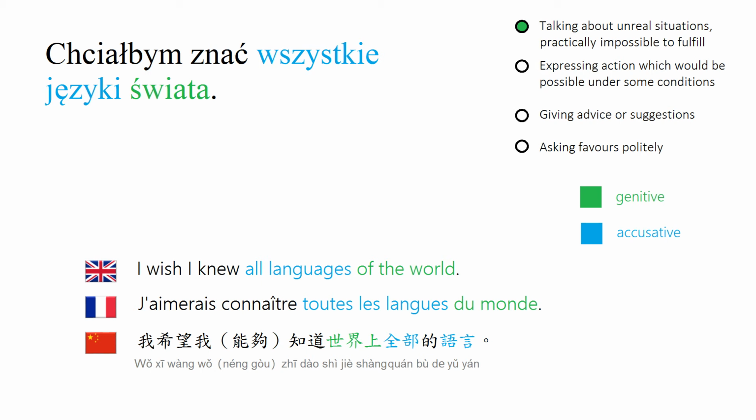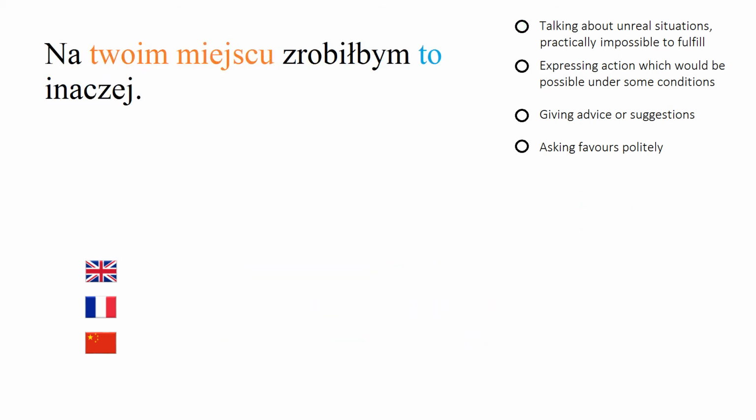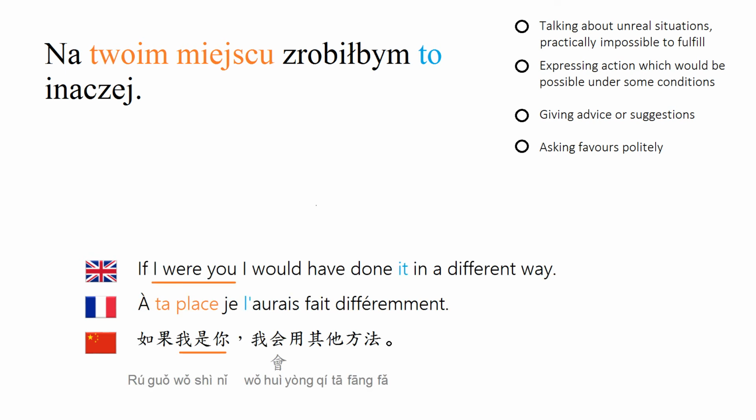Now we will use it to give an advice or suggestion. Na twoim miejscu zrobiłbym to inaczej. If I were you, I would have done it in a different way. Na twoim miejscu is a phrase that we use often to give advice, like if I were you. Literally in Polish it means on your place. And the same Polish phrase could be used to talk about the future or the present. Here we're speaking about the past. I would have done it. It could also be I would do it in a different way. I don't know if in English we can say it differently. I would have done it differently, but this is exactly how we say it in Polish.